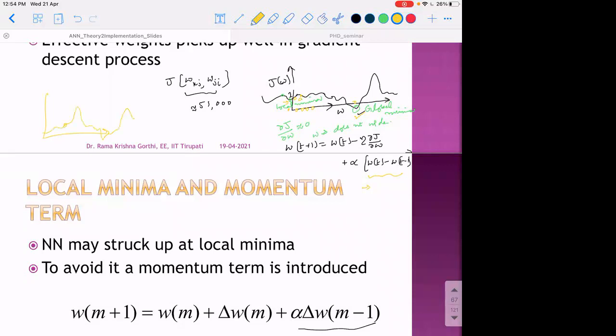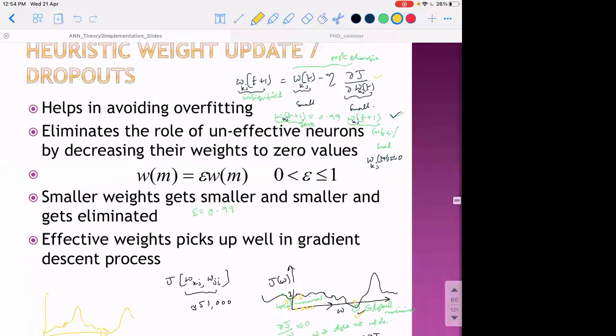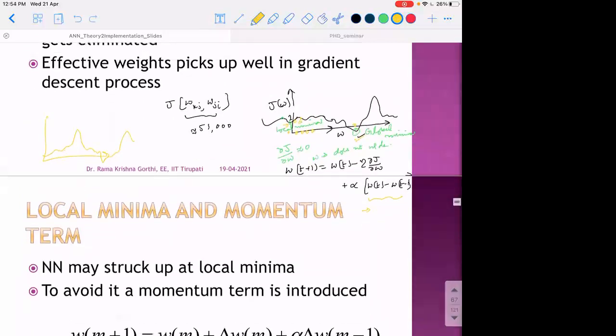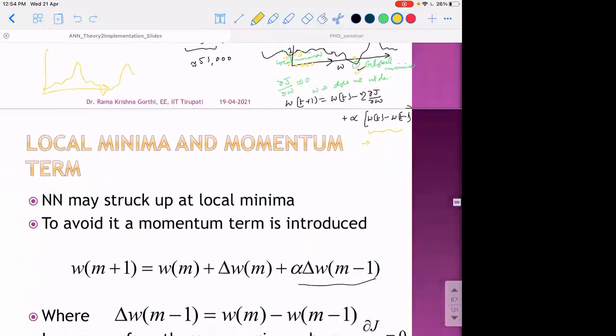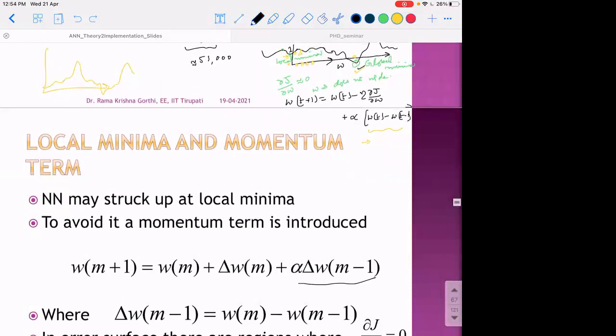So if you have a scenario like we have just plotted before, if we are here, then we may get stuck at the local minima and will not be able to move away from it. If we are here, we may get stuck because the positive gradient here is high, and this term dominates the momentum term. Hence you will not be able to move out of this peak to reach the global minima.